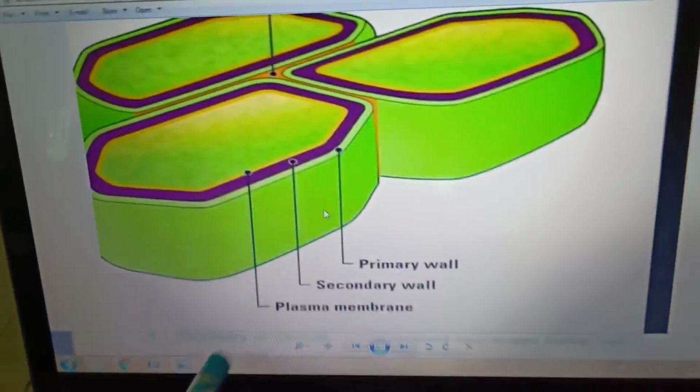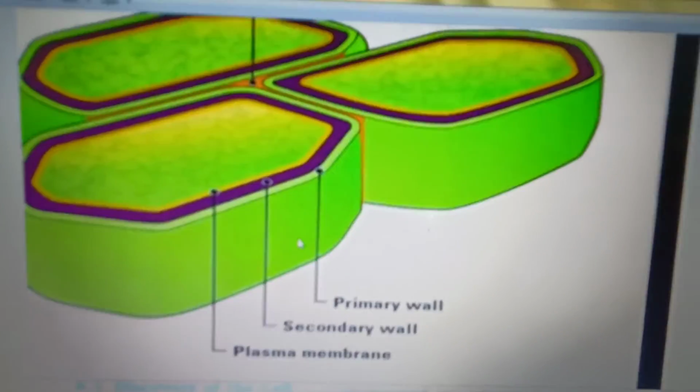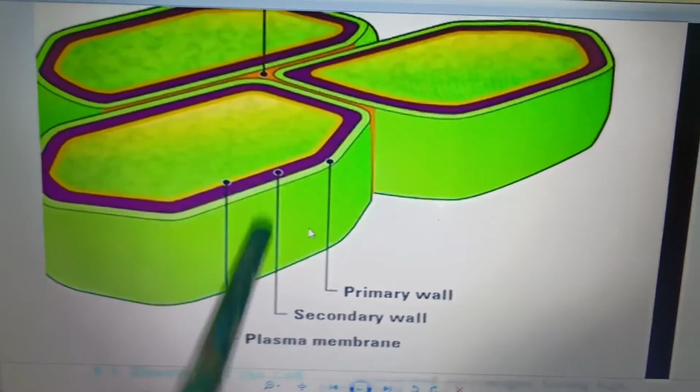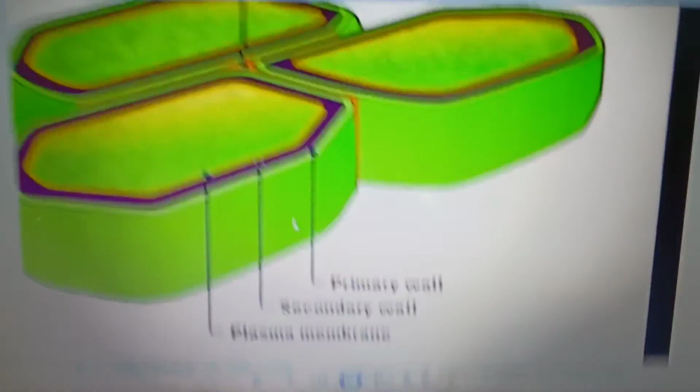So that is the cell wall. Here in the plant cell, you can see the plasma membrane or the cell membrane. In addition to the plasma membrane, you can see these two, primary wall and secondary wall, which constitute the cell wall, which gives stability to a plant cell.